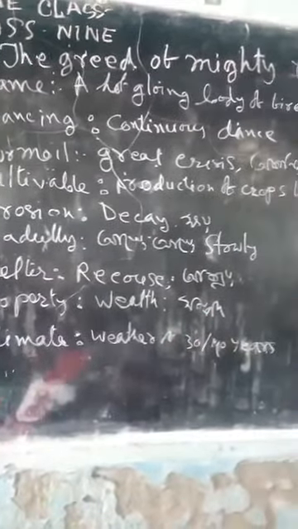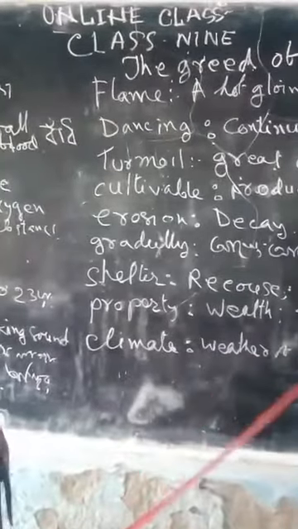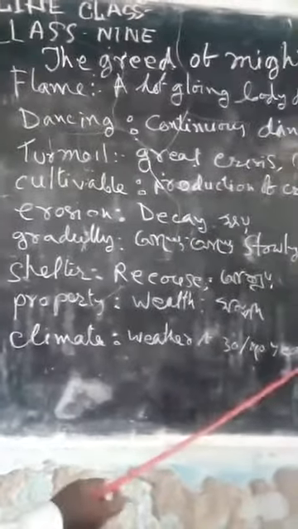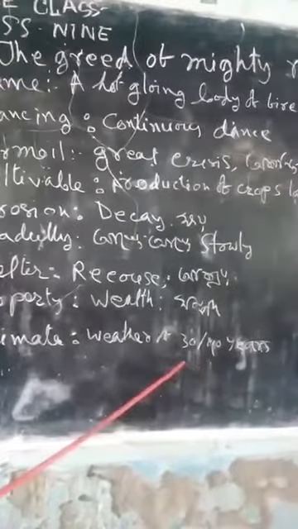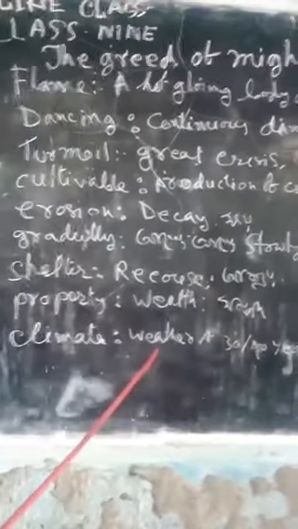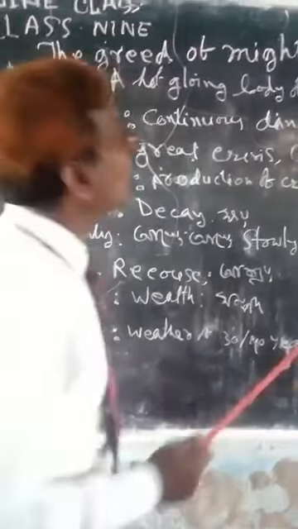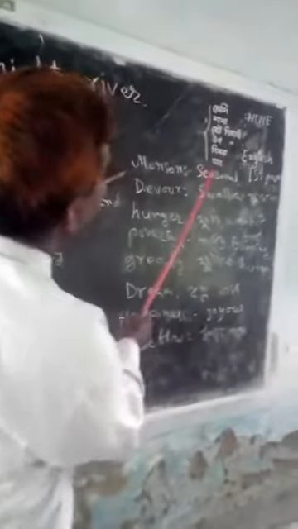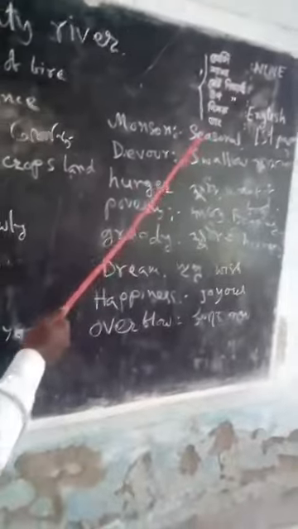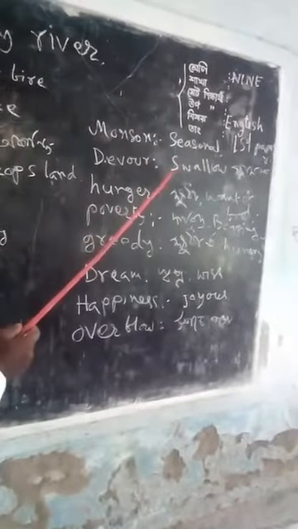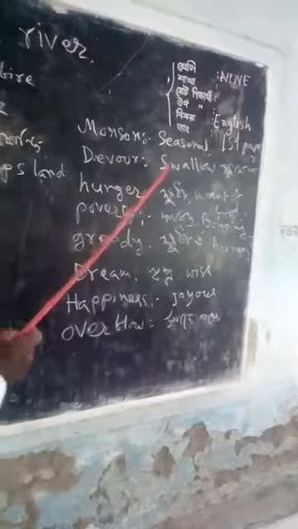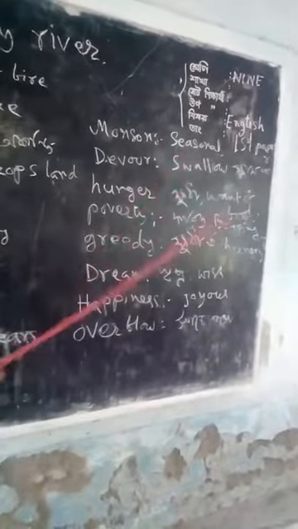Climate means in English the weather of 30 to 40 years. থেকে 30 থেকে 40 বছরের যে আবহাওয়া তাকে বলা হয় ক্লাইমেট। In Bengali, jolobayu. Monsoon. Monsoon means seasonal. That happens at a fixed time. This time is a seasonal time.